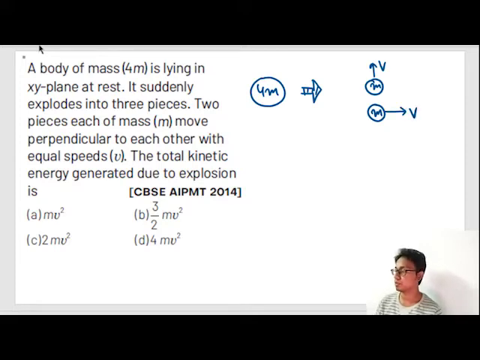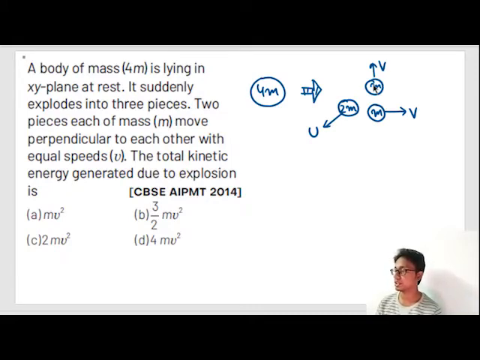It doesn't matter if you go down or up, as long as this velocity and this velocity are at right angles, all combinations are fair and okay. The remaining mass, if the body gets broken into 3 pieces, m, m, this mass should be 2m, because 2m plus m plus m is equal to 4m. Similarly, I'll assume the velocity of this body to be u. So we know that by conservation of momentum, momentum before the explosion is equal to momentum after the explosion.